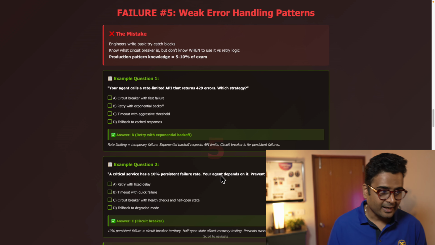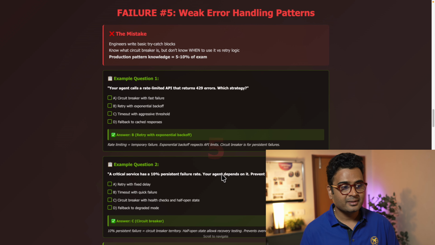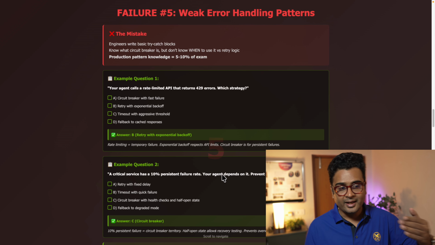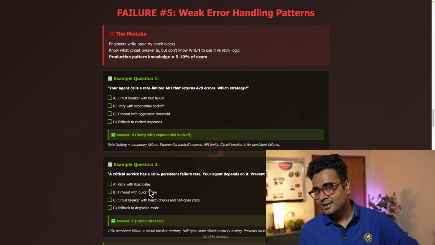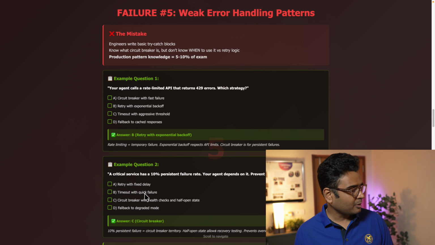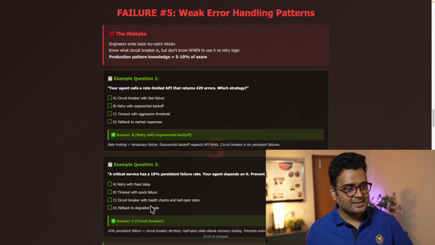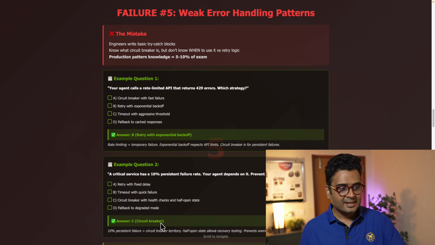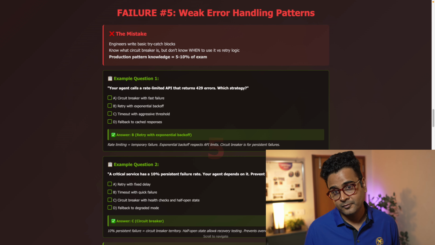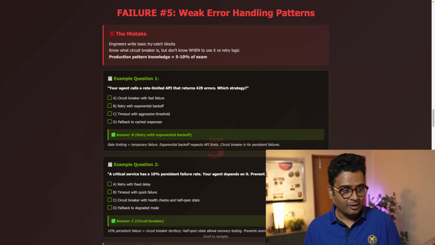Another question. A critical service has a 10% persistent failure rate. Your agent depends on it. How do you prevent cascading failure? A is retry with fixed delay. B is timeout with quick failure. The third one is circuit breaker with health check with half-open state. And the fourth one is to fall back to degraded mode. Here, the right option is option C, that is circuit breaker.